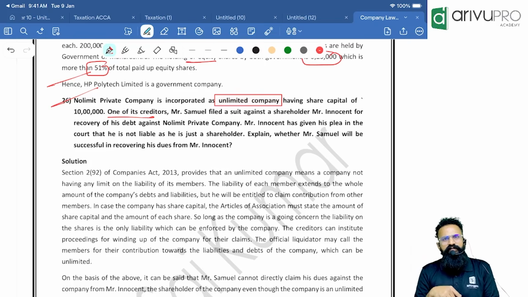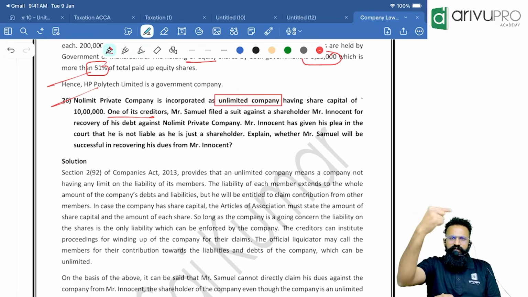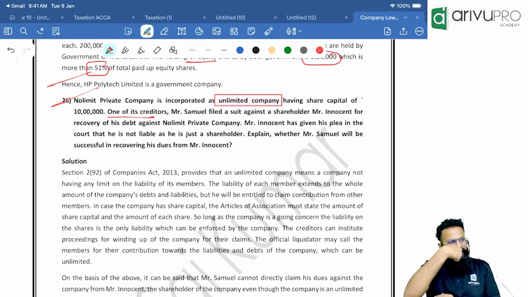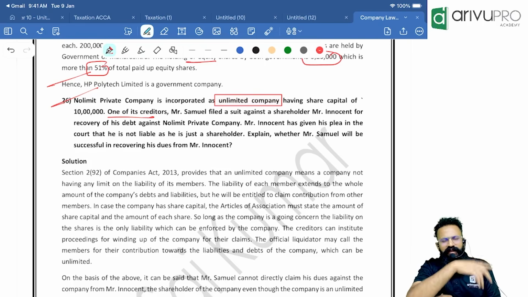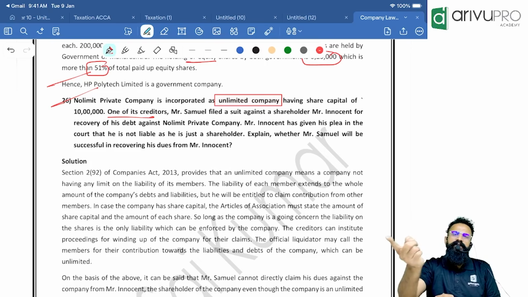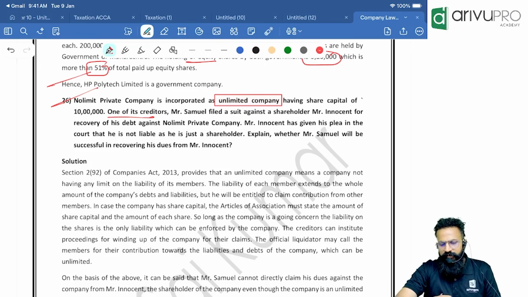Then what is the right way? The creditor has to file a case on the company, the company will recover it from the shareholder and that money will be given to the creditor. The shareholder is liable, unlimitedly personally liable, but remember it cannot be a personal and direct suit. Clear? Okay, that is an unlimited company. Remember that.